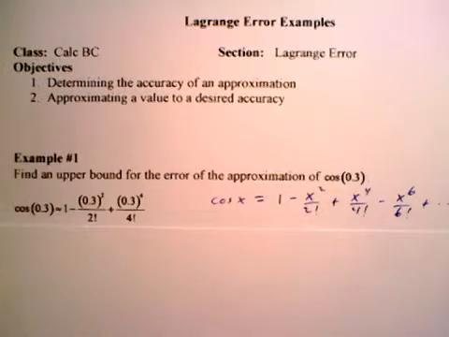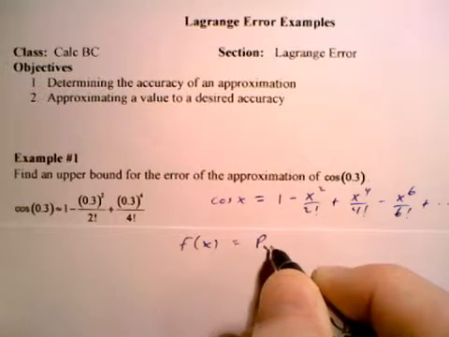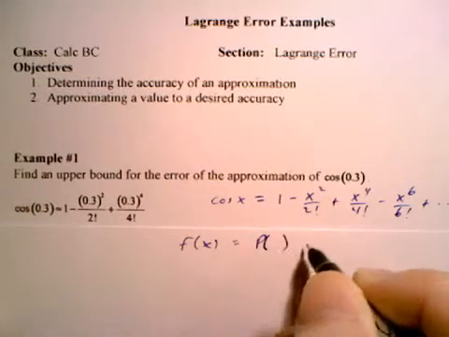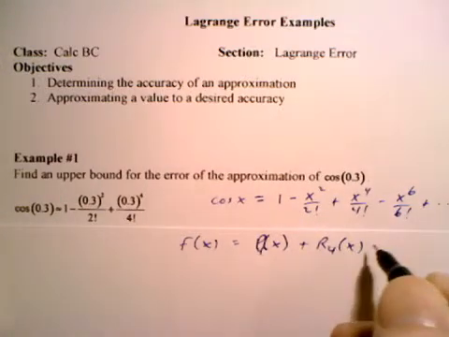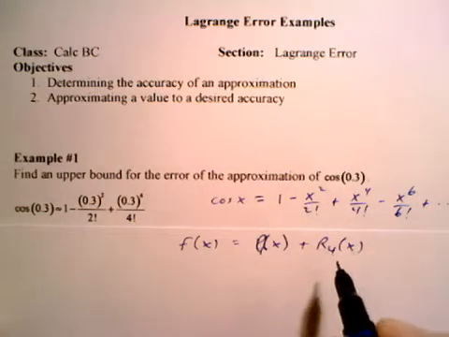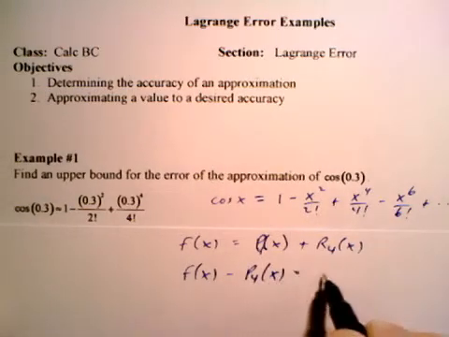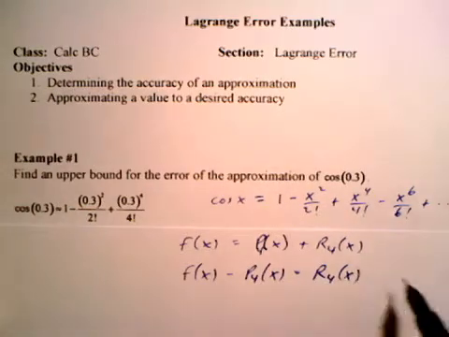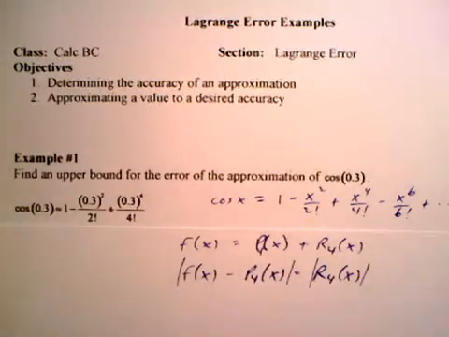Now, all that being said, keep in mind one thing. If you're being asked to find the maximum error, or an error bound, however they phrase it, you might also see this. Remember that f of x is equal to the polynomial, say a fourth degree polynomial of x, plus the fourth degree remainder. They might subtract that p of x and have that equal to r4 of x, and just ask what's the maximum value this can be.